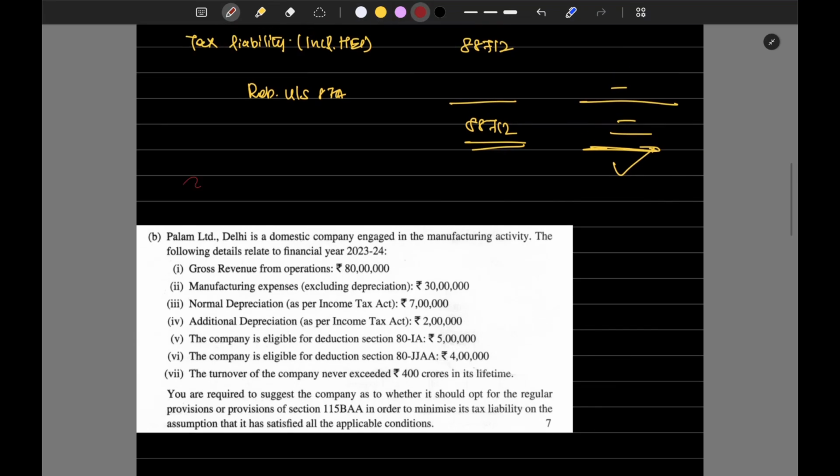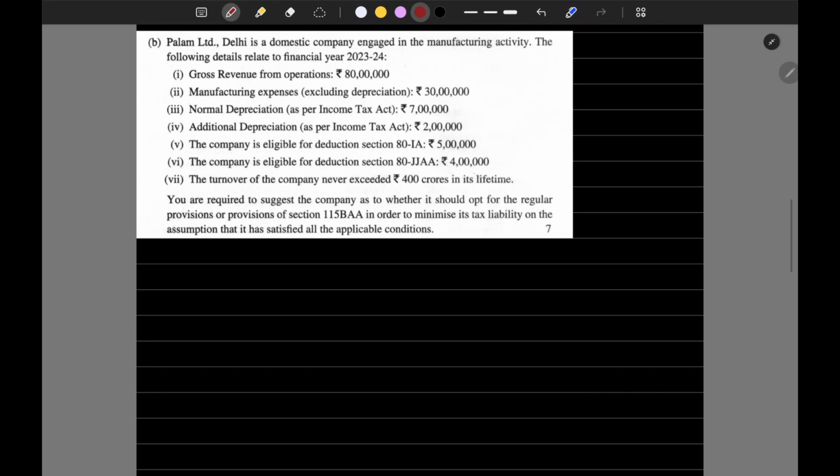Next problem is from the company perspective. What they have given: Palam Limited is a domestic company engaged in a manufacturing activity. Following details relate to the financial year, so we'll use financial year 2025-2026 as the previous year. So no issues, Finance Act 2025 applies.